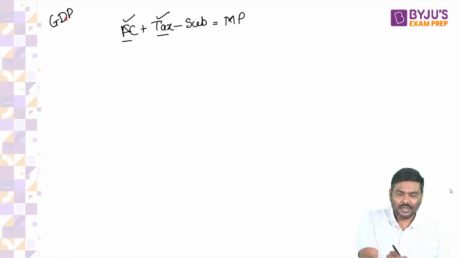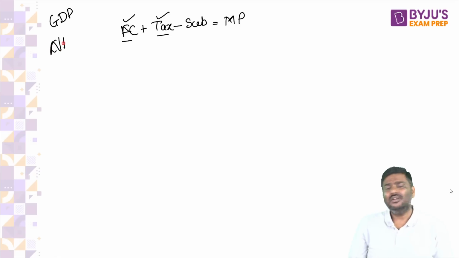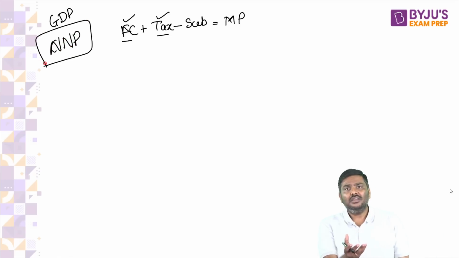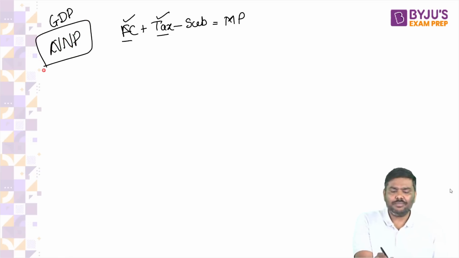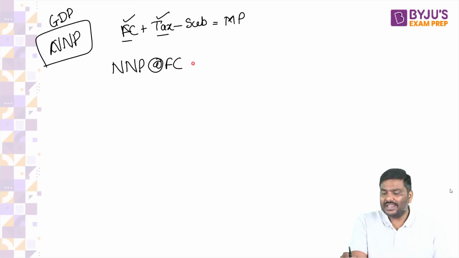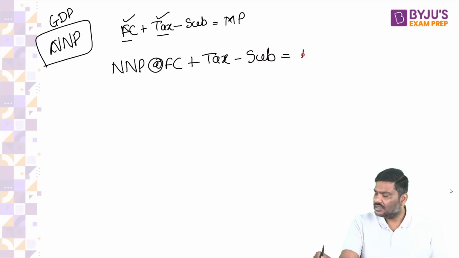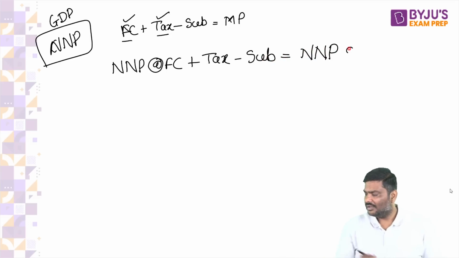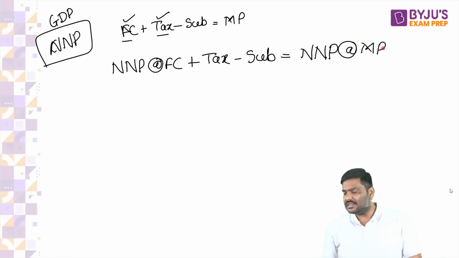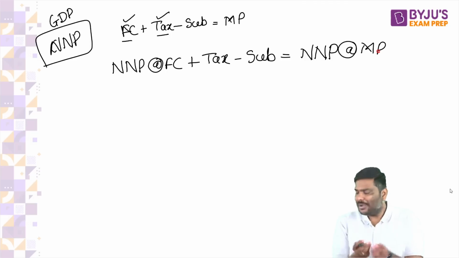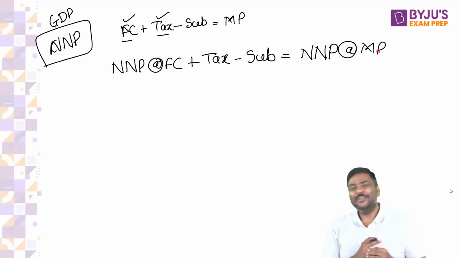Now, rather than using this formula for GDP, I will use the same formula for NNP. Does anything change? Nothing changes. I'll simply write NNP at factor cost plus taxes minus subsidies is equal to NNP at market prices.